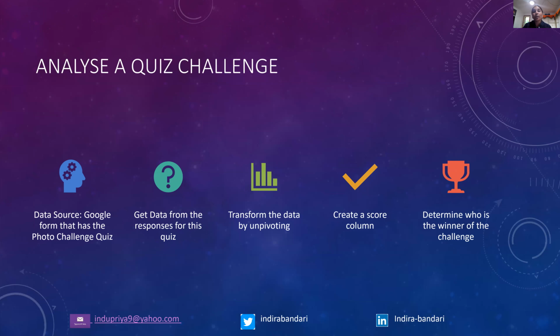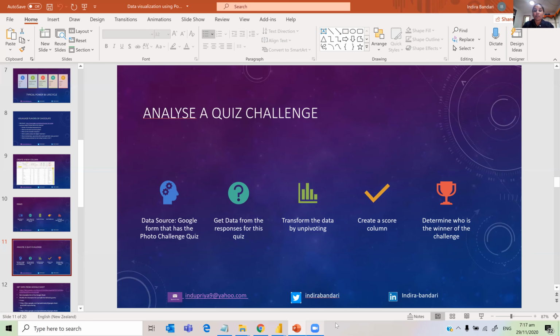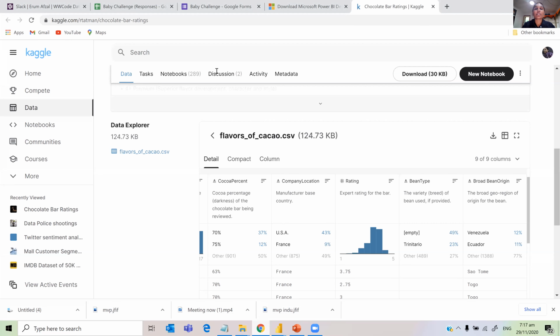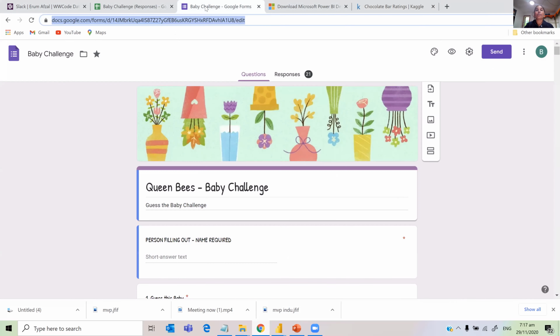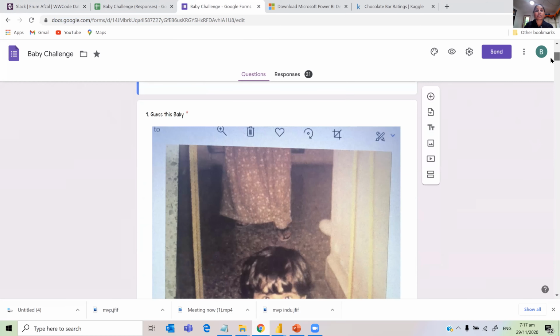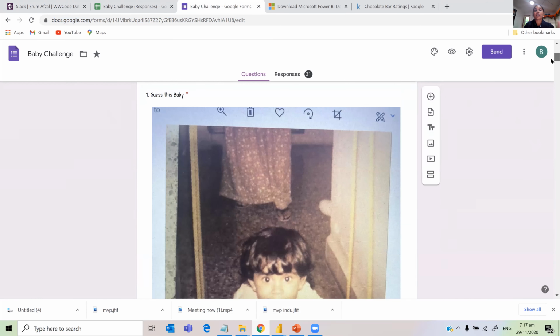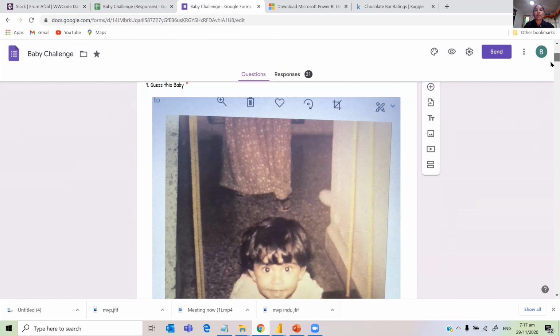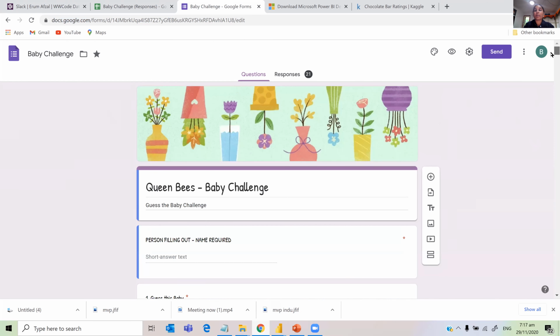Now we'll go to something called analyze a quiz challenge. Recently we have done a pink ribbon event where we ran a baby challenge. And how we did that was we created a Google form. This is nothing but a Google form. And then we created some questions. I think there are about 17 or 18 questions. Because this is done for a closed group. This is like a guess the baby challenge.